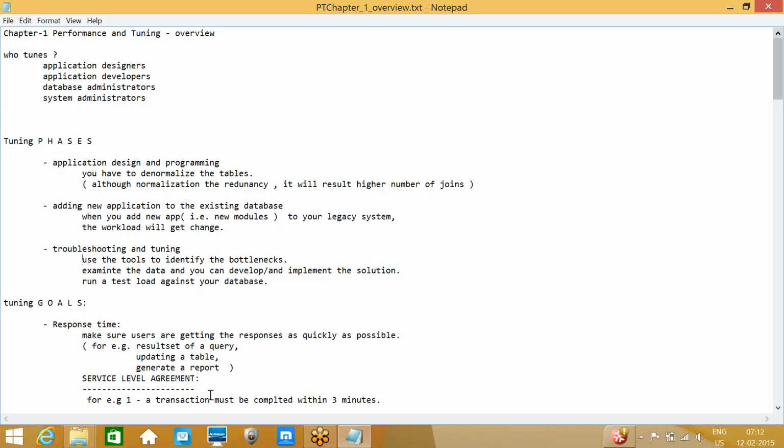What they will do is put a clause like system minus 30. They will pick up one date column from our table, and based on that they will delete data older than system minus 30 or 60, like 2 months or 1 month. Mostly for transaction logs, system minus 30 will be there.